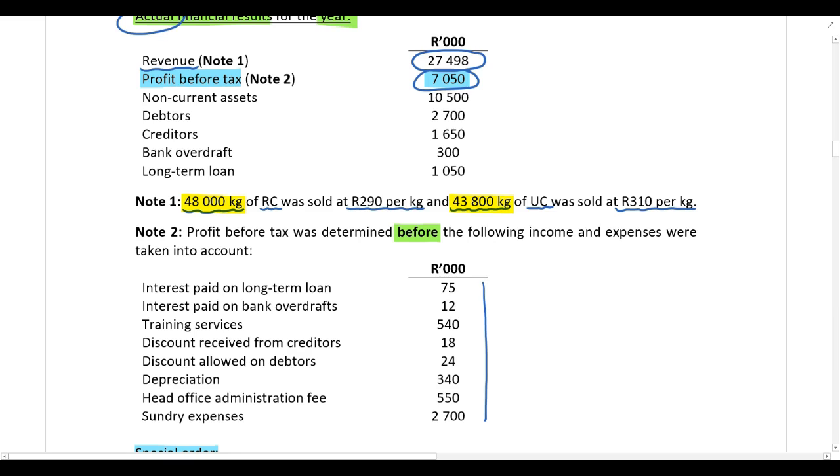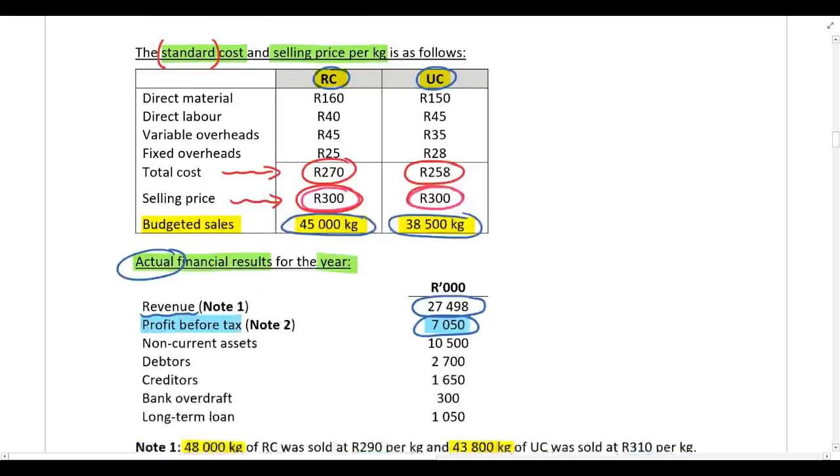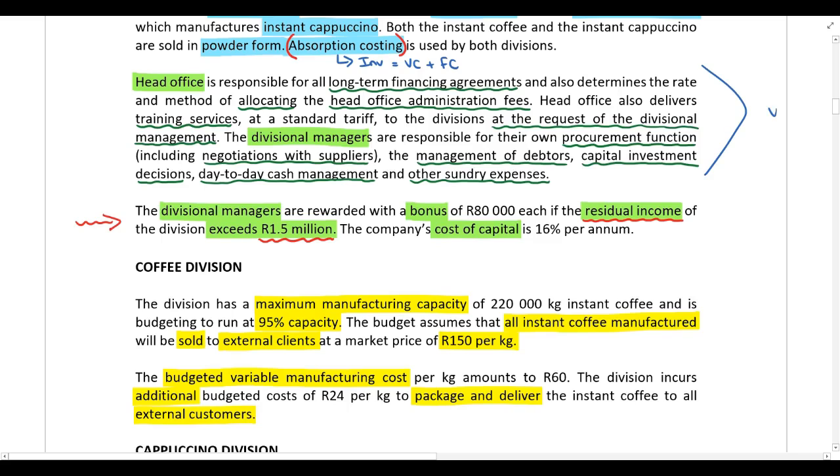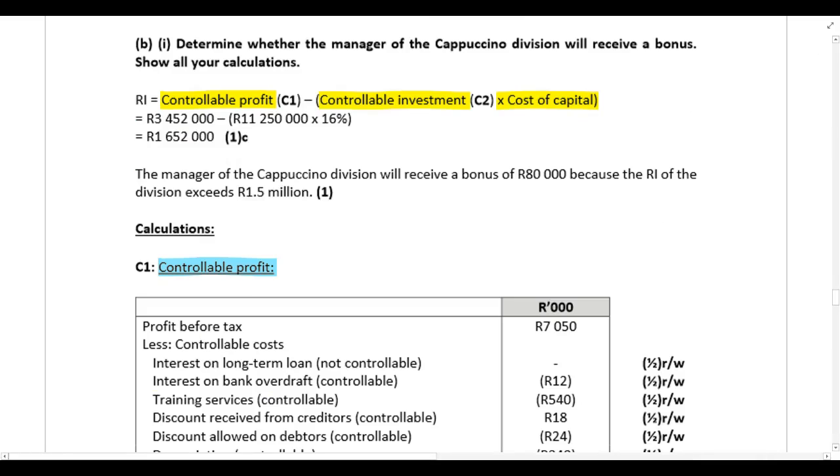And in order to determine what's controllable and what's not controllable, this paragraph over here on the first page is extremely important. That gives us a lot of information to help us determine what's under the divisional manager's control and what's under head office's control. Okay, so we are going to use all of that information. But start your calculation with the profit before tax that you were given.